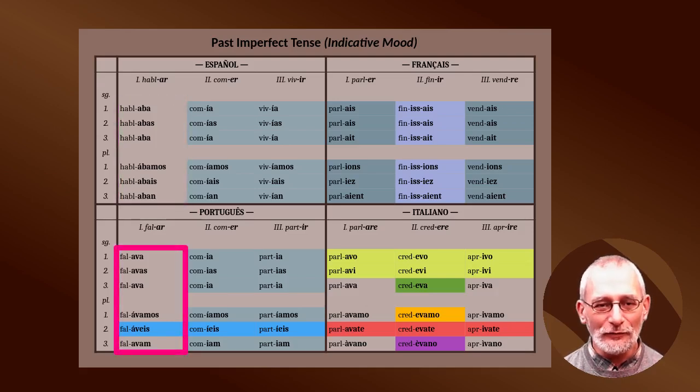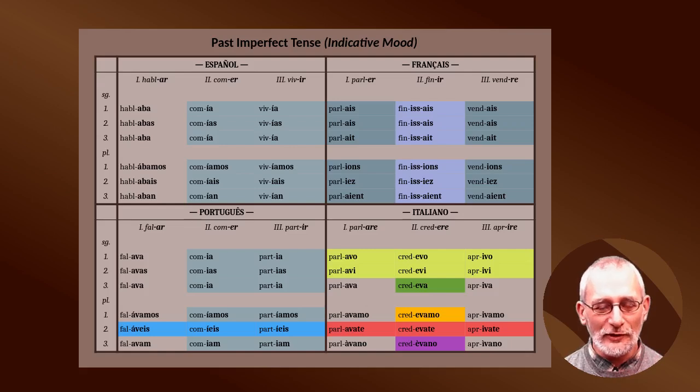If we look at the first group of Portuguese verbs, we can see that their endings are practically identical. Falava, falavas, falava, falávamos, faláveis, falavam. The difference is caused by the difference in Spanish and Portuguese orthography and phonology. Now, let's look at the second and third group in these two languages.